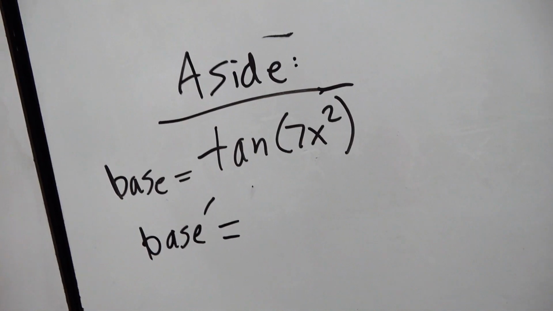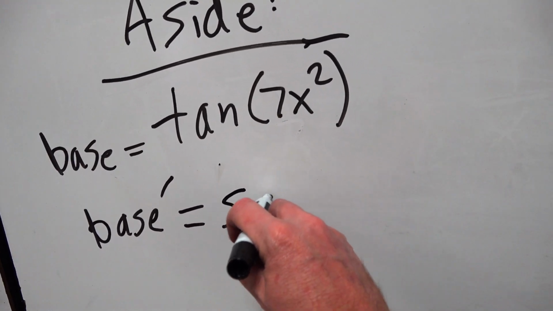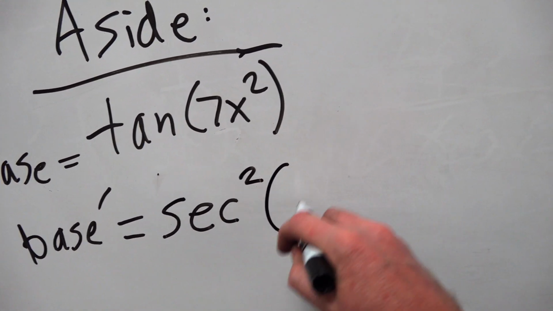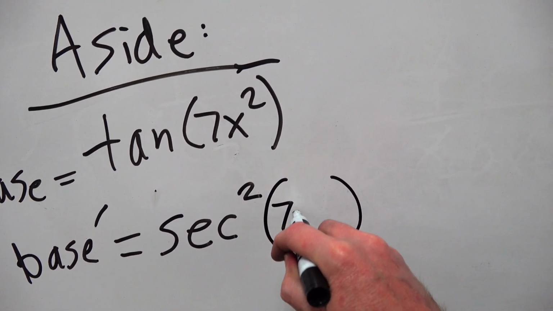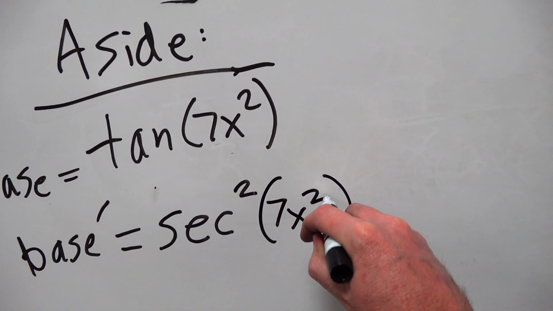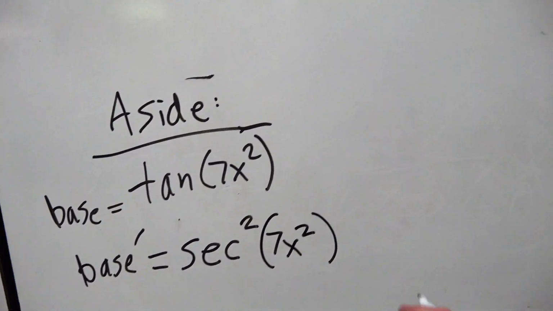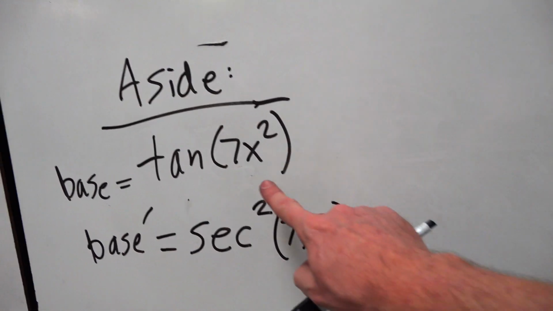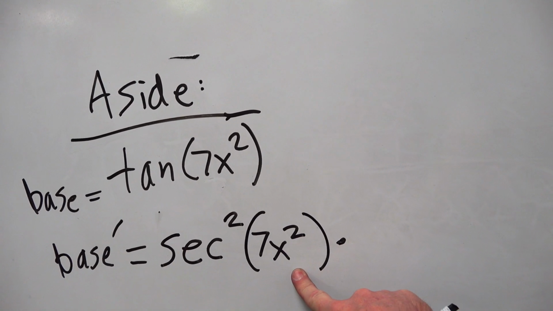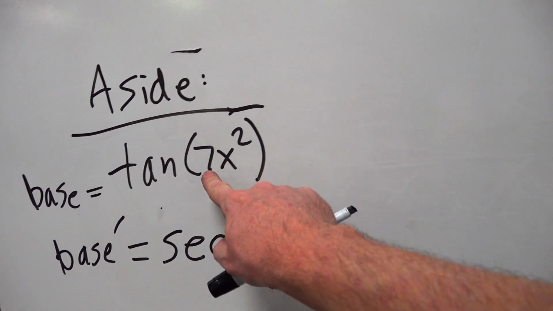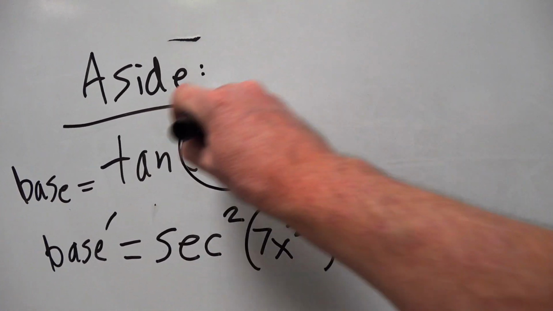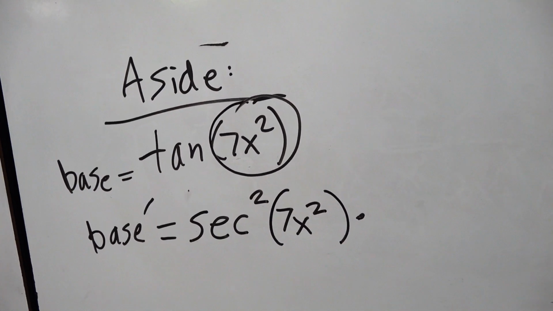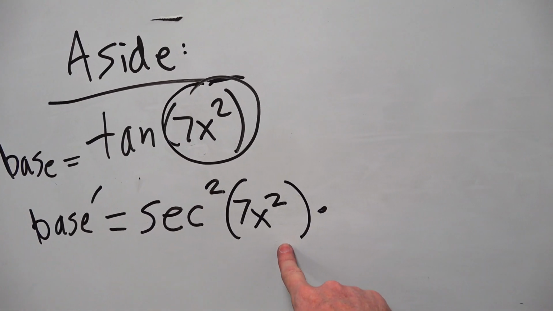What's the derivative of tangent? Oh, wait. The derivative of tangent is secant squared of the base stays the same. But hold on. We didn't do this when we did tangent last time. There's another dimension today. Okay? Any base that stays the same in calculus must eventually be addressed. We have to take the chain rule of 7x squared, because what's the tangent rule? The tangent rule is secant squared, base stays the same.